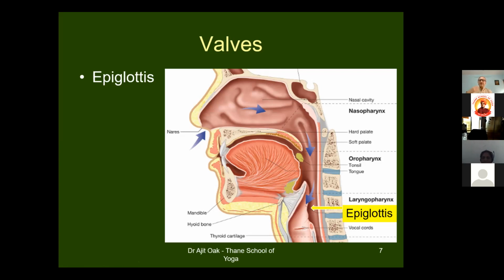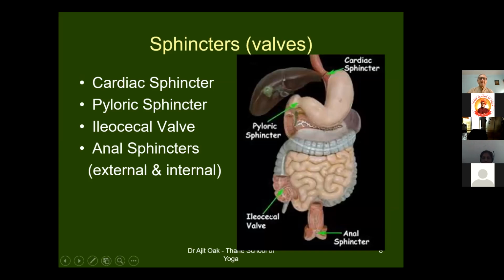So we need practice for that because we will train our body so that instead of food, we'll allow the rubber to go there. Otherwise, the rubber will not go there. The body will throw it out. So this is the function of the body. So epiglottis.